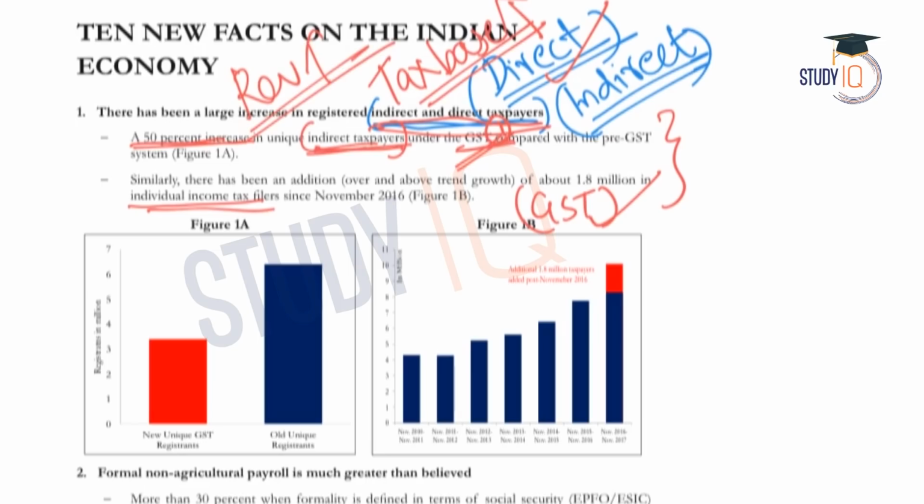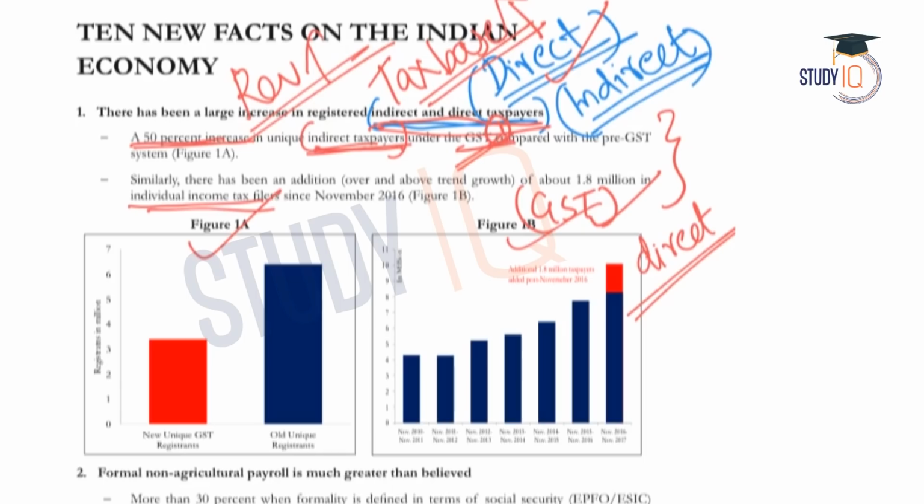So, the first new fact the economic survey provides is that there has been a large increase in registered indirect and direct taxpayers, and this is a result of the rolling out of GST. This has increased the tax base and also increased the revenue for the government. And this is explained in both figures, figure A and figure B. Figure A is with regard to the indirect taxpayers, and figure B is with regard to the direct taxpayers. So if we observe the figures, we will get more clarity.